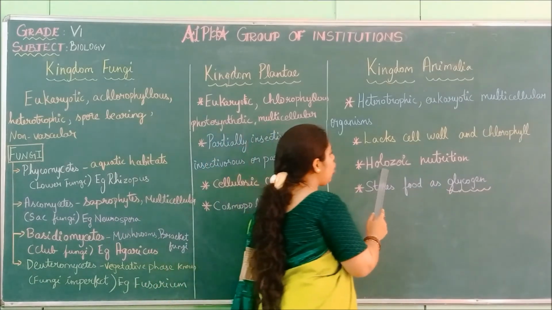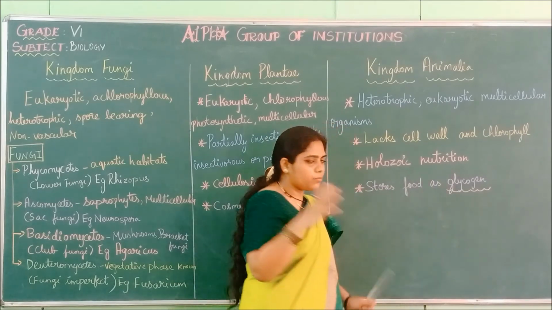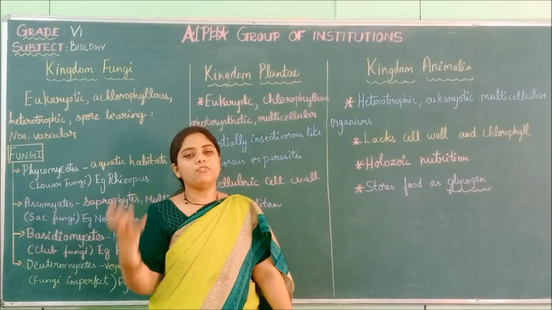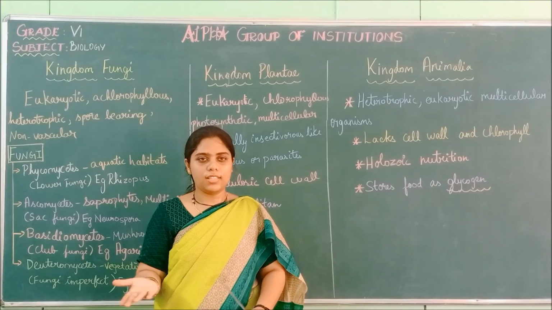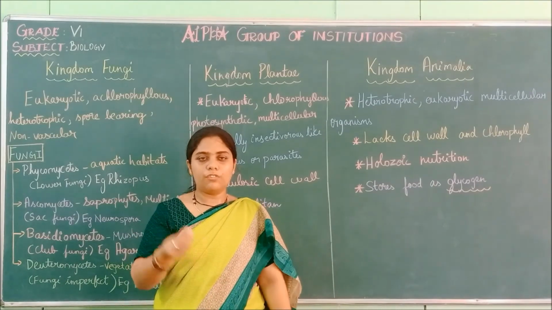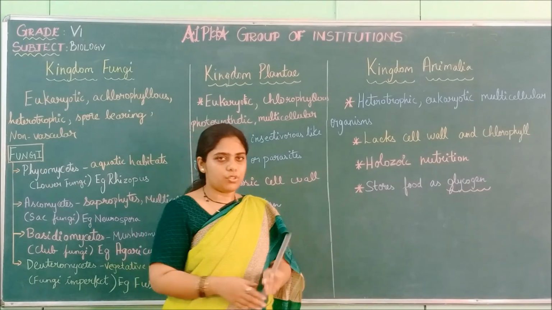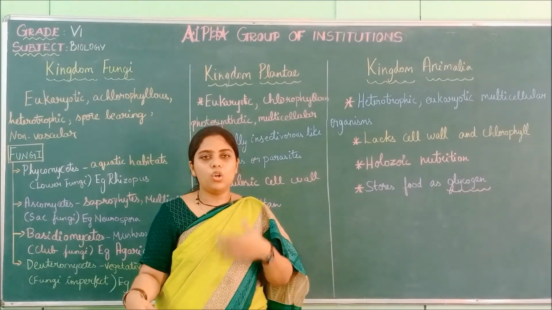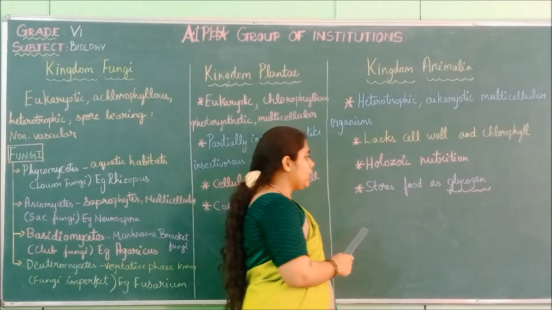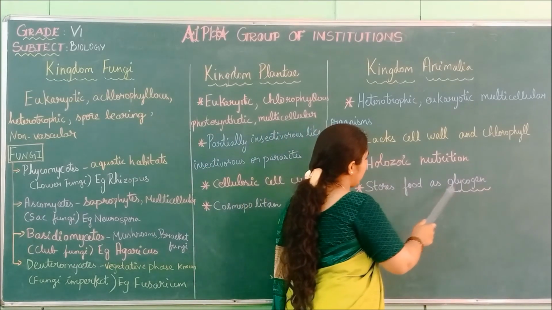And next is holozoic nutrition. That is, we depend fully on other organisms for food, which is why it is called holozoic nutrition. And this food is stored as glycogen.